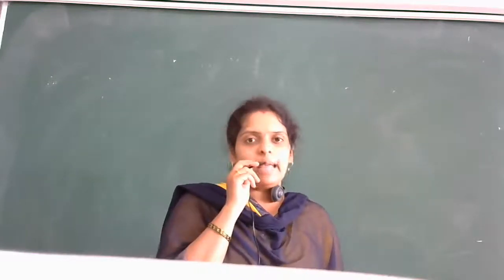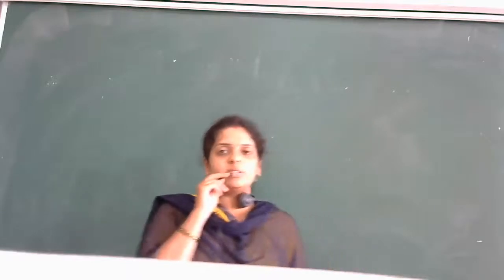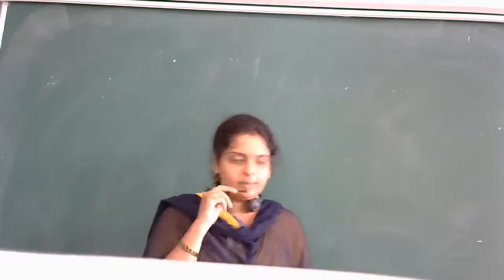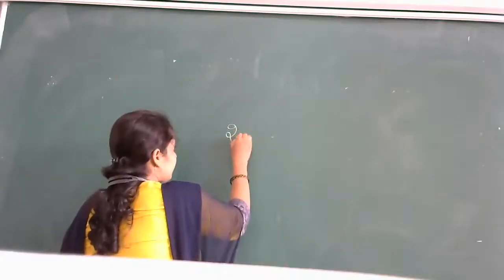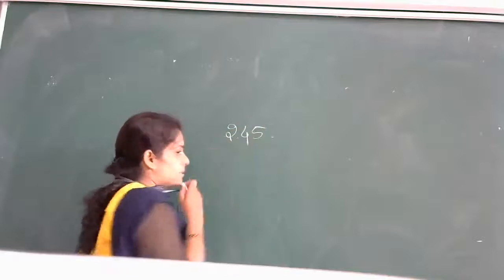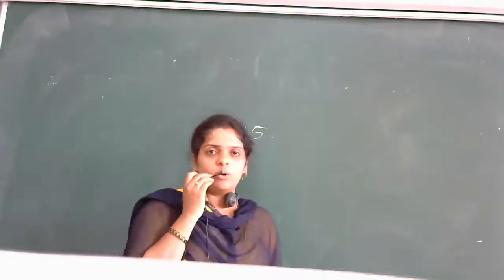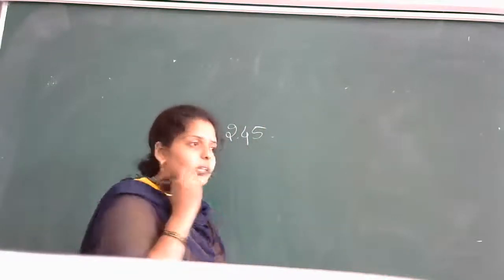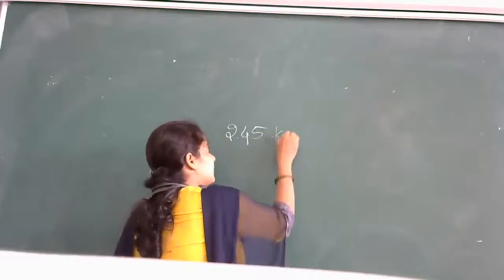So what do you mean by accuracy here? Suppose you measure the standard weight of any object, suppose it is 2.45 kg.